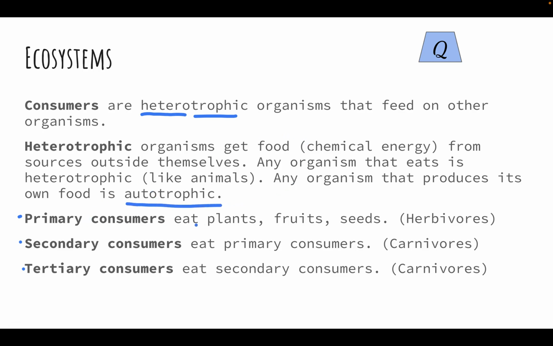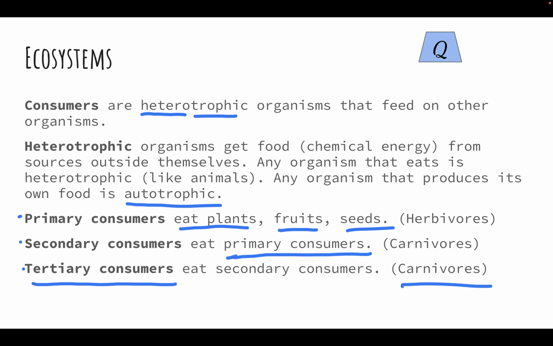Primary consumers eat plants, fruits, seeds. So primary consumers eat primary producers. They eat the things that are making the chemical energy. And then above that, a secondary consumer would be eating a primary consumer. So a primary consumer would be, for example, a herbivore that's eating plants, whereas a secondary consumer would be a carnivore and it's eating herbivores. A tertiary consumer would be eating secondary consumers. So this is a carnivore that's probably eating other carnivores.